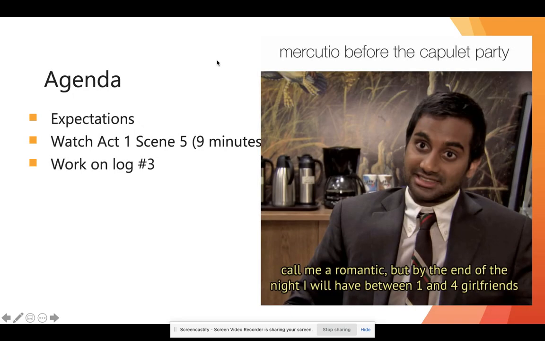All right, so here's what we're doing today. We're gonna watch Act 1, Scene 5. That'll be about 9 minutes. And then you're gonna have some space to work on log number 3. So it should be pretty quick and easy today.